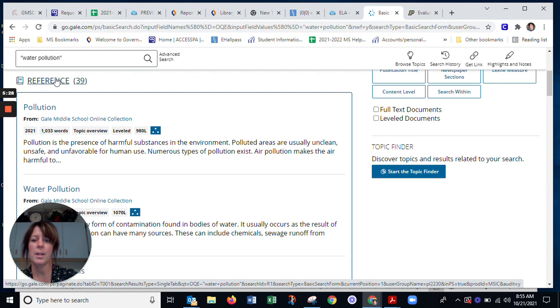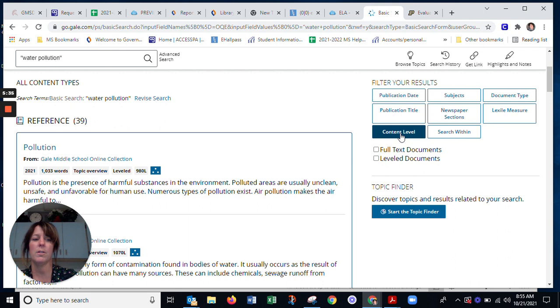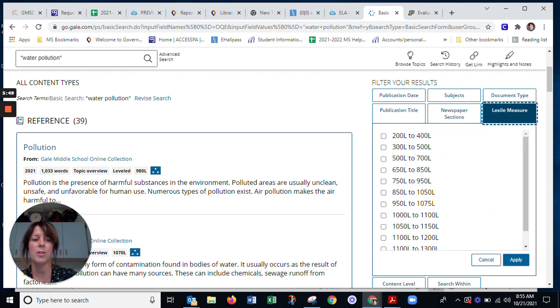Now, the other nice thing is you can look at the reading level of these, and you can even set your content or reading level to be a little bit lower if you are having trouble reading some of the articles. You can do that by Lexile or content level. So over here, if we go to Lexile measure, and you can ask your teacher for a little help on this, like where am I with my Lexile? But I'll tell you in general, the lower your number, the easier it is to read. So most of you should be able to read articles in this range, but these are even lower. You may not get as many results when you do that.